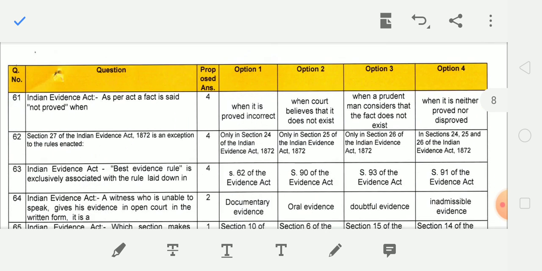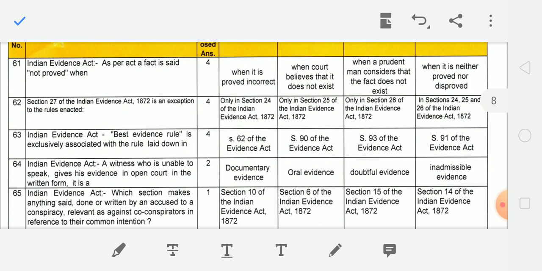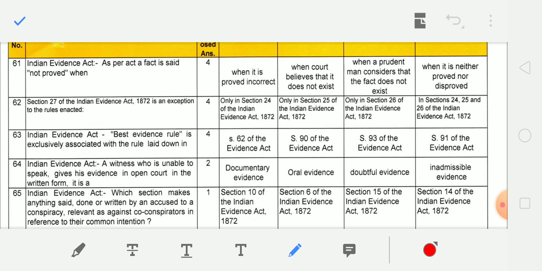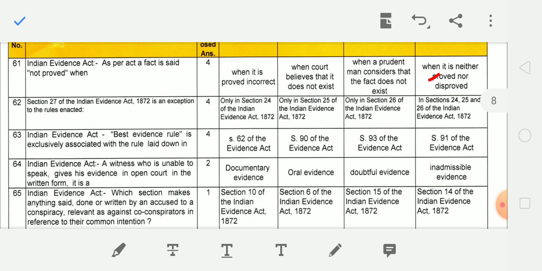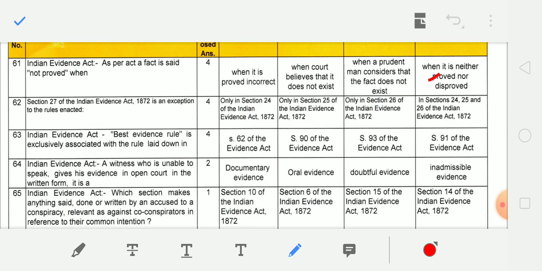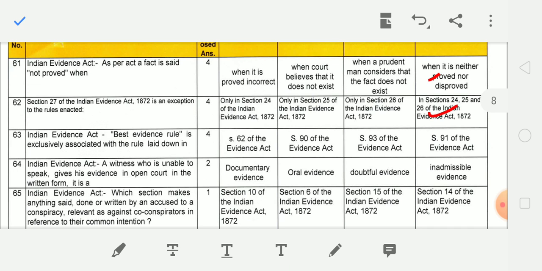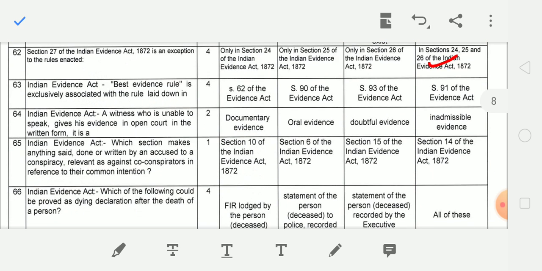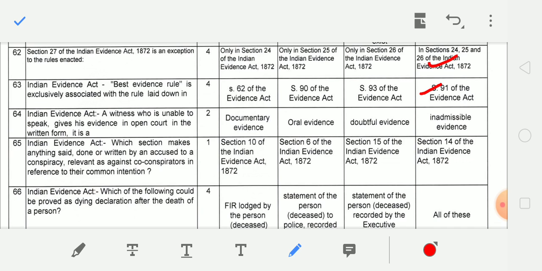Next question, Indian Evidence Act. As per the Act, a fact is said to be not proved when it is neither proved nor disproved. Next question, Section 27 of the Indian Evidence Act is an exception to the rules enacted in Sections 24, 25 and 26. Next question, best evidence rule is exclusively associated with the rule laid down in Section 91.